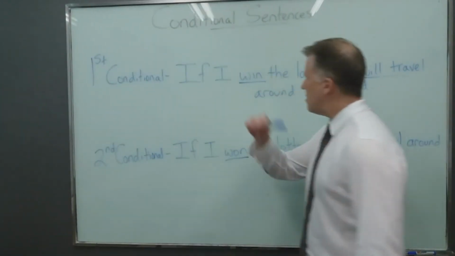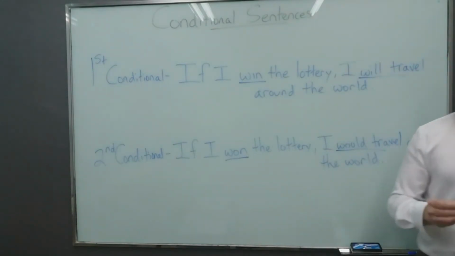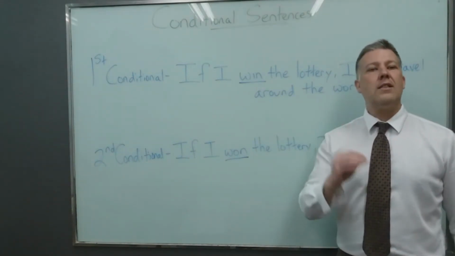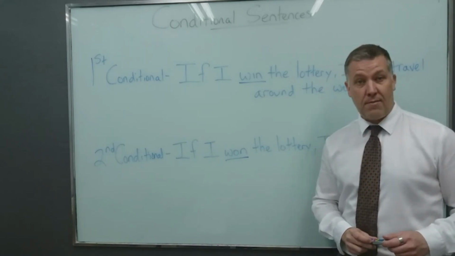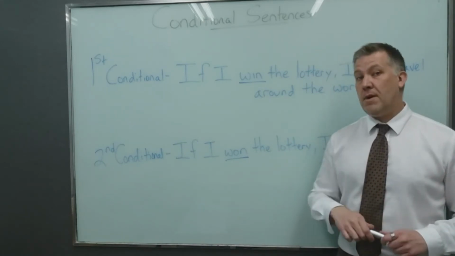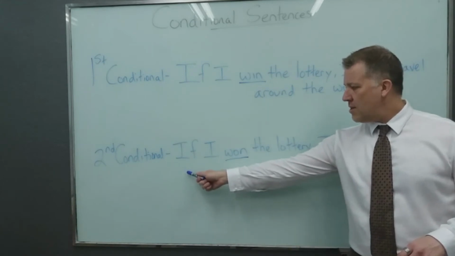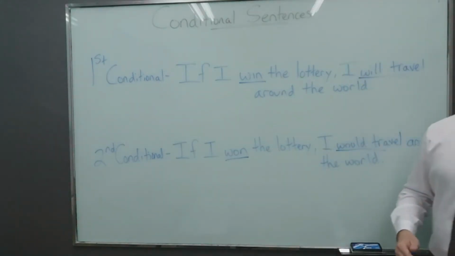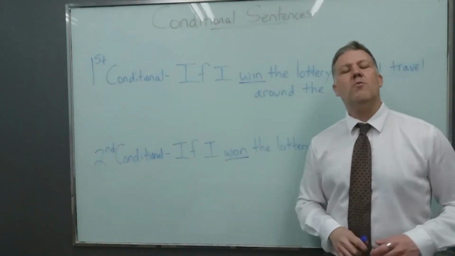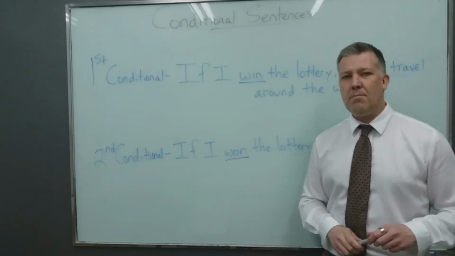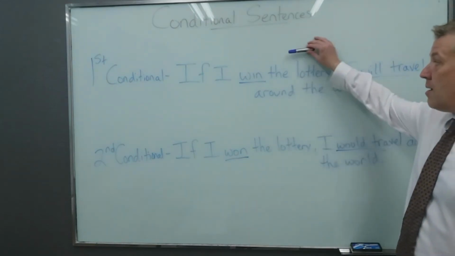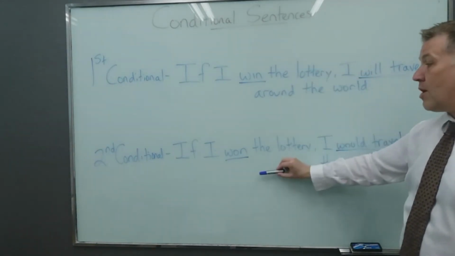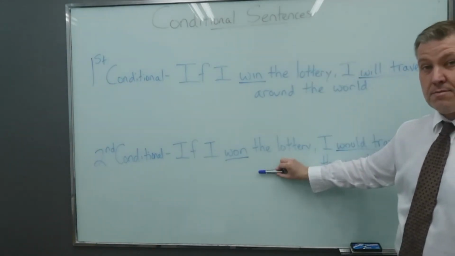If you say this, if I win the lottery, then you are saying that you think it is likely or possible to happen. Perhaps you bought a lot of tickets and chose a lot of numbers. Therefore, your odds are better of winning. If you say this, if I won the lottery, then you think, no, I won't win. It's unlikely or it's impossible. You can say that this is the difference between a positive thinking person or a pessimist, a negative thinking person.